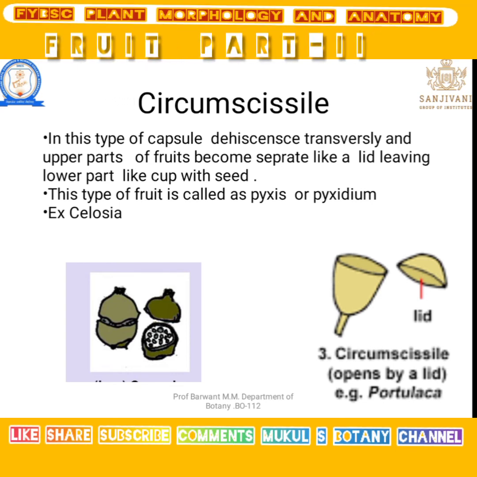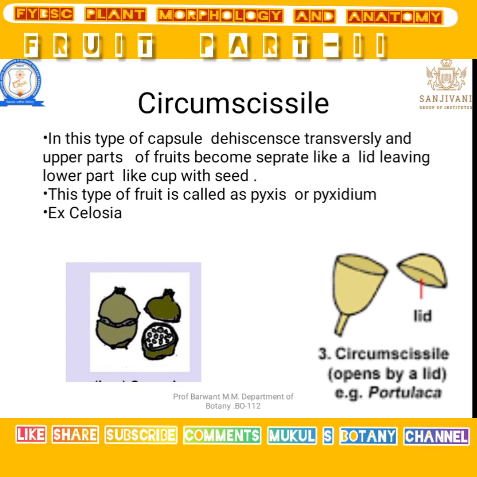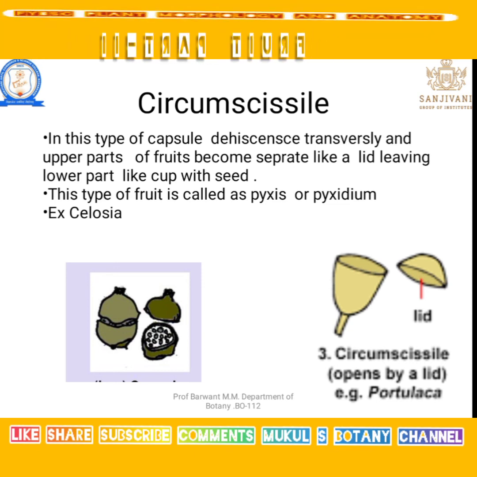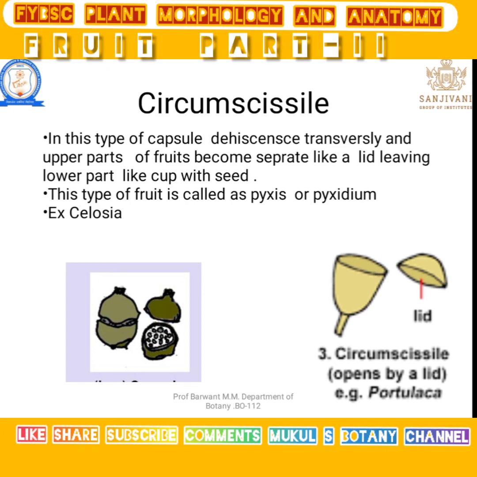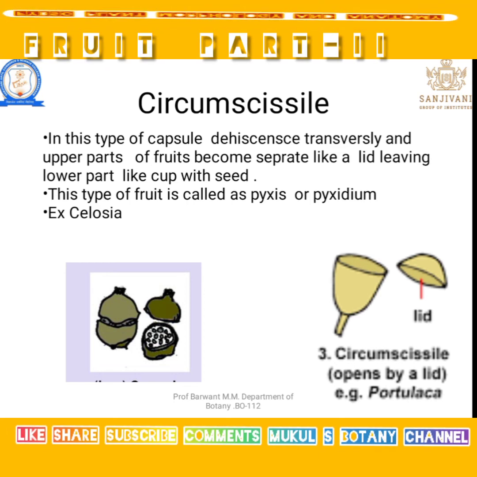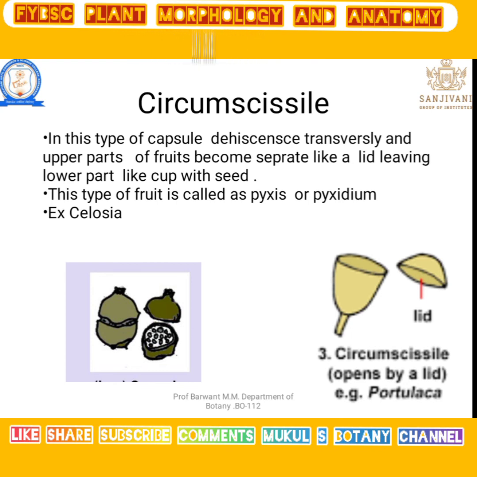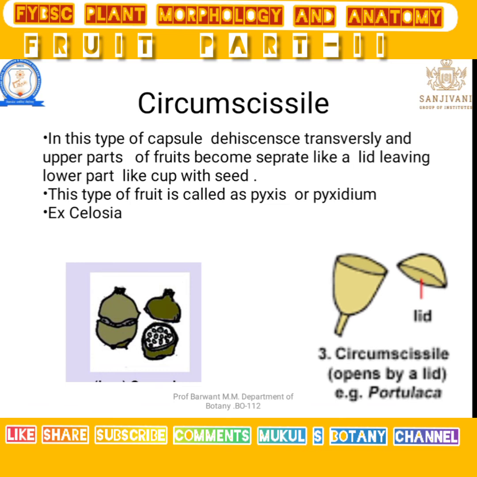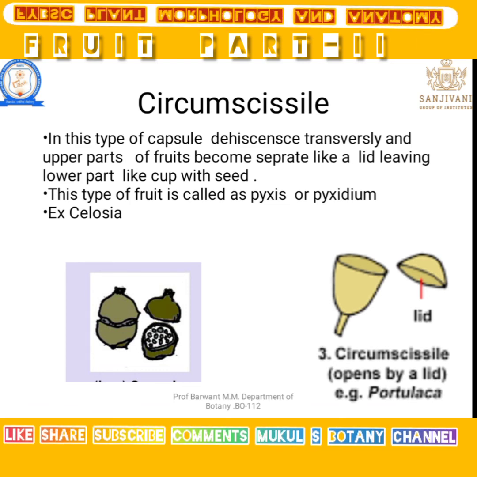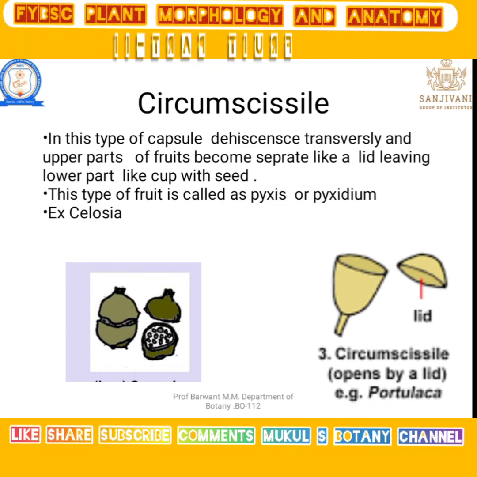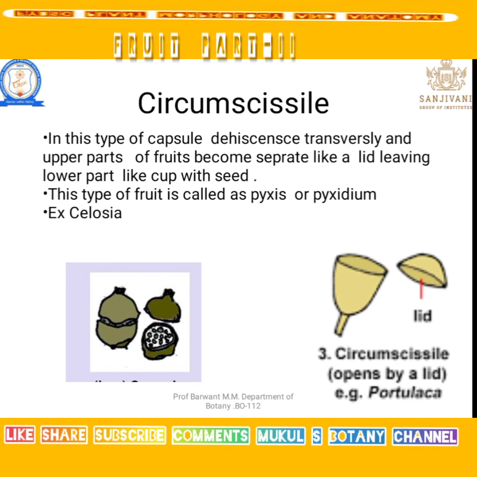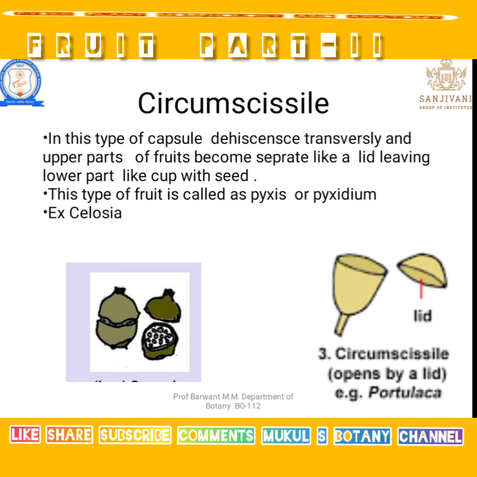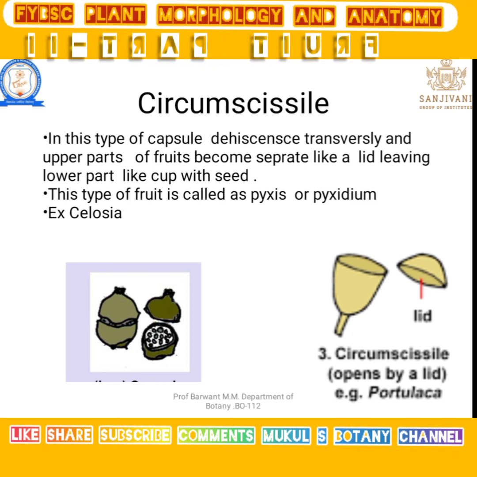The upper part of the fruit becomes separate like a lid, leaving the lower part like a cup with the seeds. This type of fruit is known as a pyxidium. For example, celosia. In the celosia plant, such type of fruit is present. That is known as a circumscissile capsule. At maturity the upper part gets separated from the fruit and the seeds come outside.